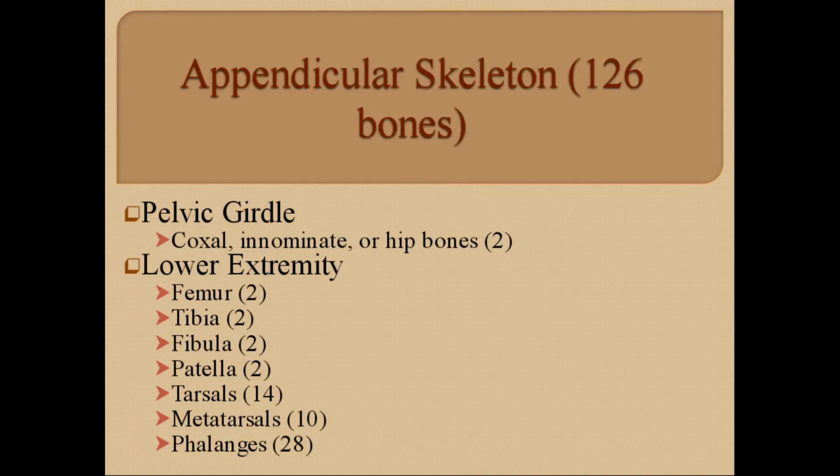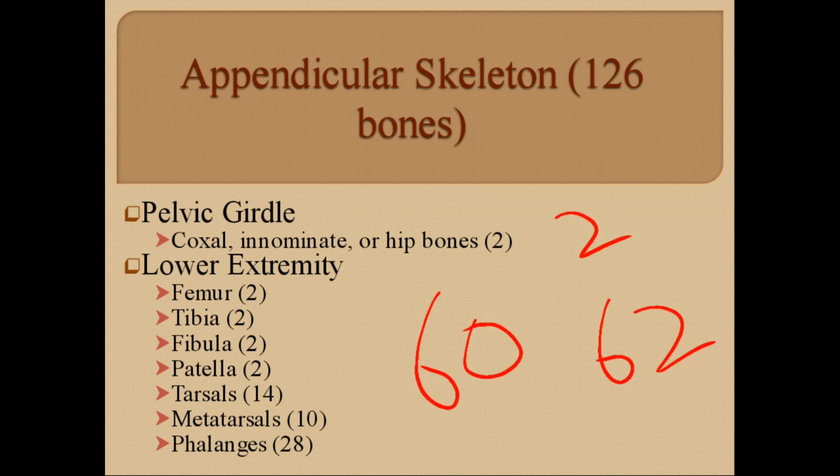Each pelvic girdle consists of an innominate or hip bone. Actually the hip bones are made up of 3 bones, the ilium, ischium and the pubis, which are fused together to form a single hip bone. In the lower extremity there are 2 femurs, which are present in the thigh, the 2 tibiae and the 2 fibulae, which are present in the leg, and the patella, which is present in the knee. In the foot there are 14 tarsals, 10 metatarsals, and 28 phalanges. So there are 60 bones present in the lower extremity, and 2 bones in the pelvic girdle. So the total is 62 bones in the pelvic girdle and the lower extremity.